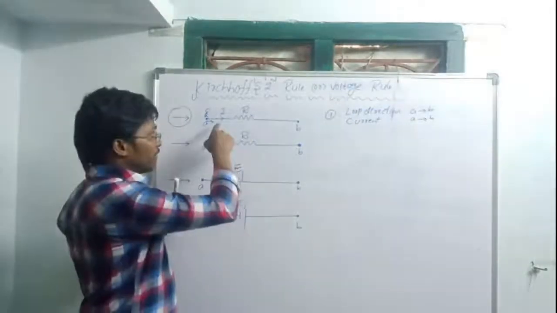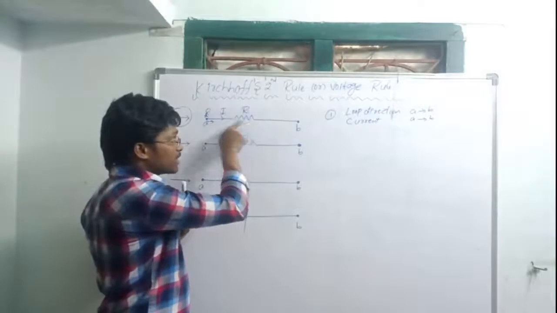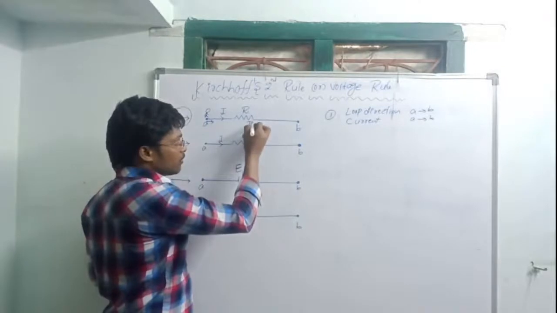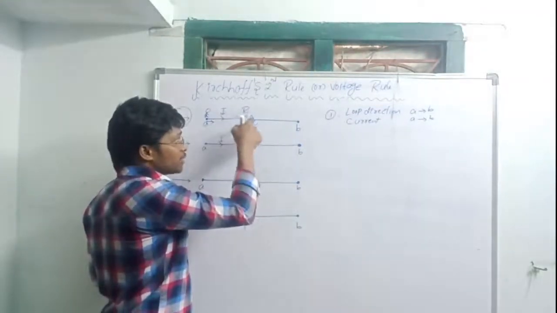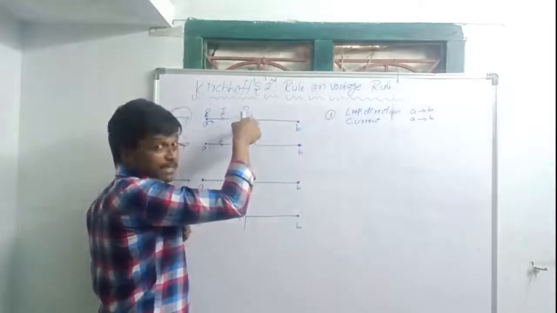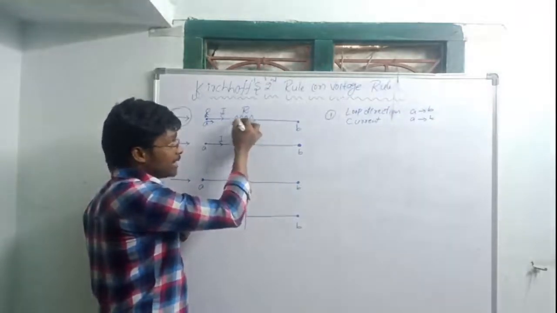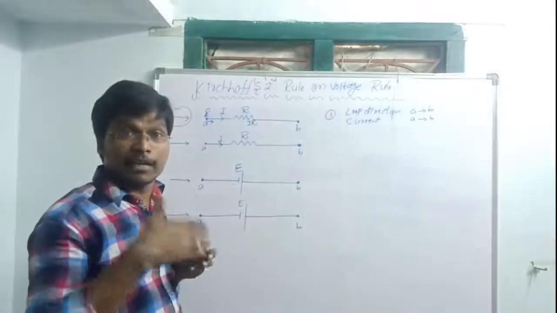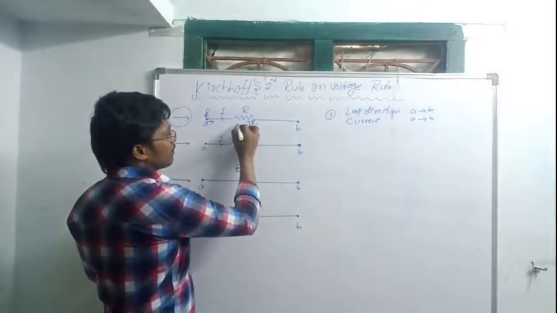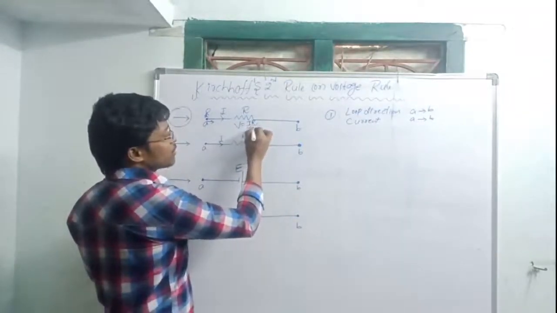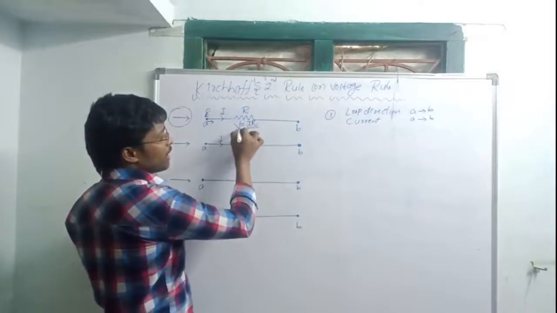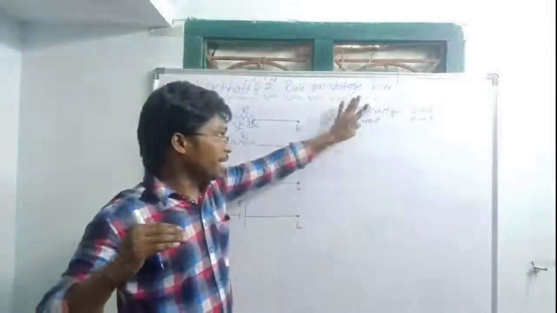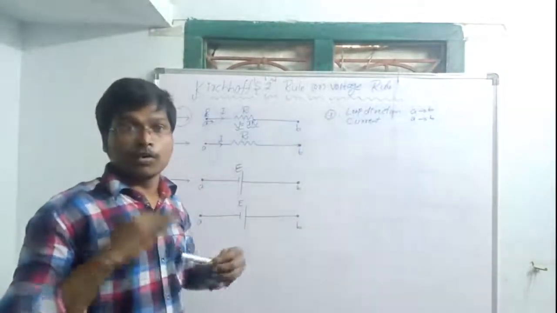That means we already know current is passing through this resistor. So the product of current and resistor, I into R. According to Ohm's law, I into R is equal to V, correct? V is equal to IR. So here V is equal to IR means V only, no? So in the place of IR I am writing V. This voltage is positive in this type of case. I hope you understood.